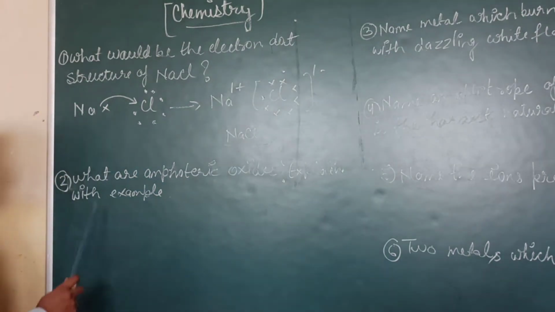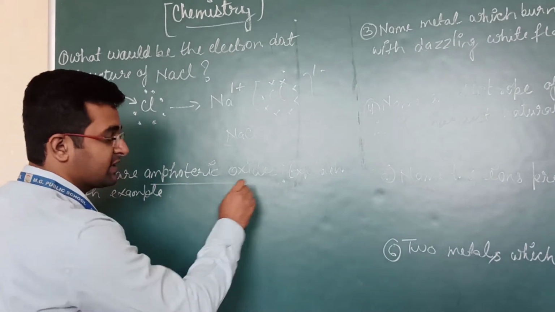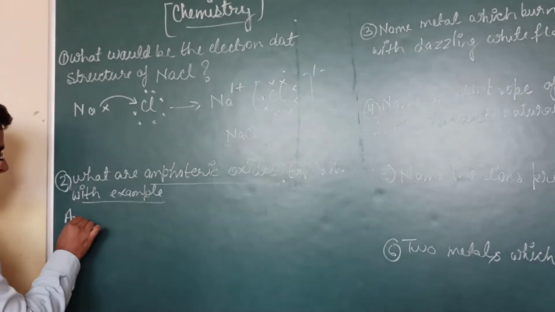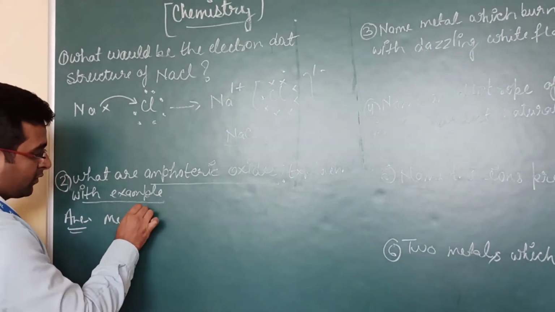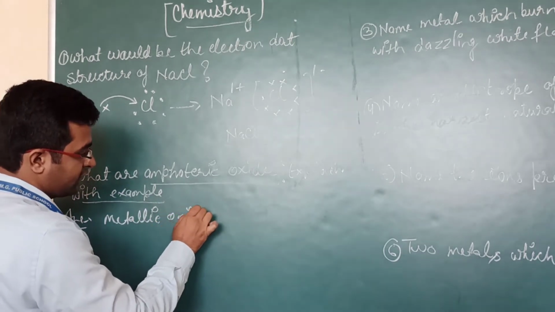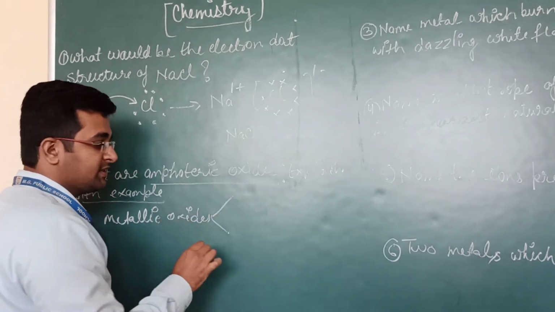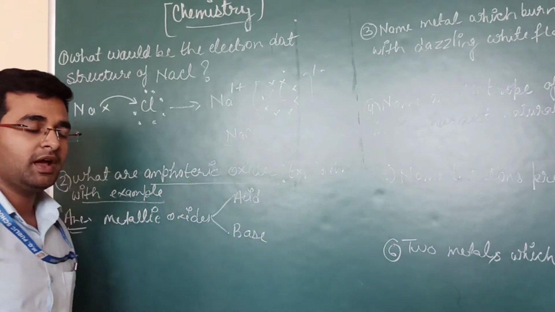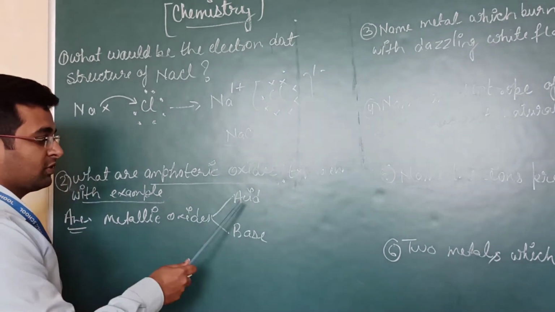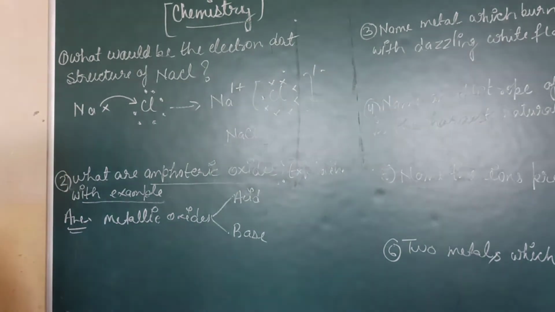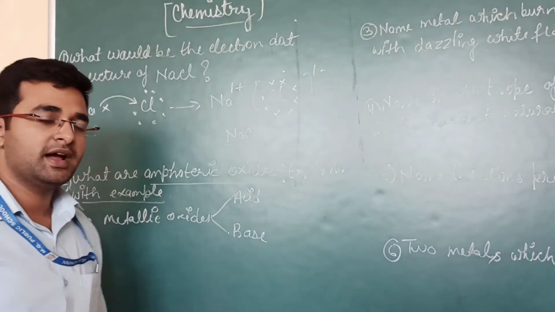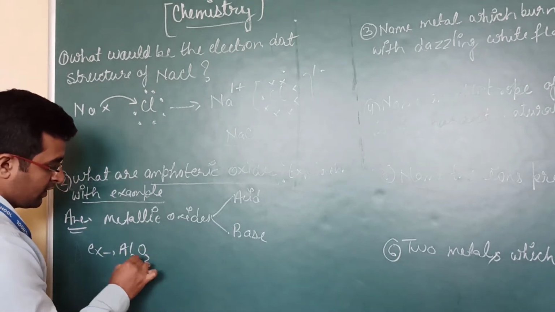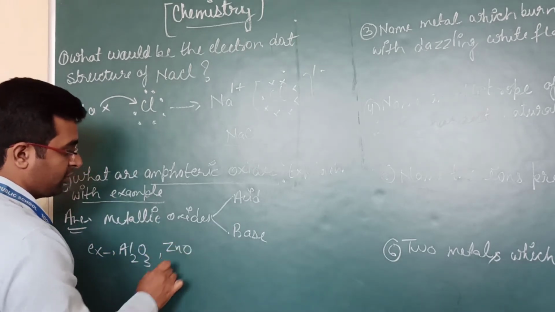Next question is, what are amphoteric oxides? Explain with example. So dear students, we know that we have some metallic oxides which react with both acid and base. They show acidic and basic behavior. So these oxides are known as amphoteric oxides, and the examples of amphoteric oxides are Al2O3, aluminium oxide, and zinc oxide, ZnO.